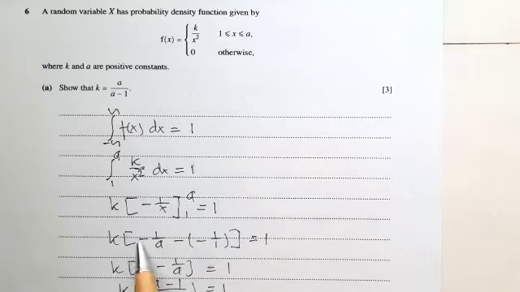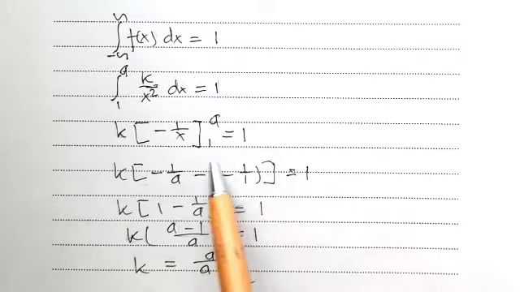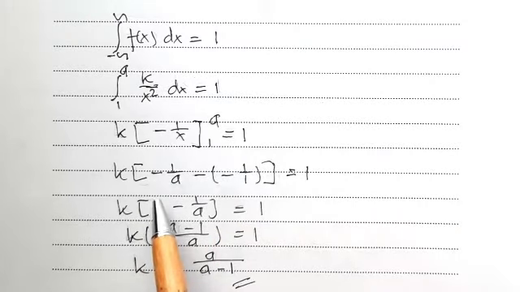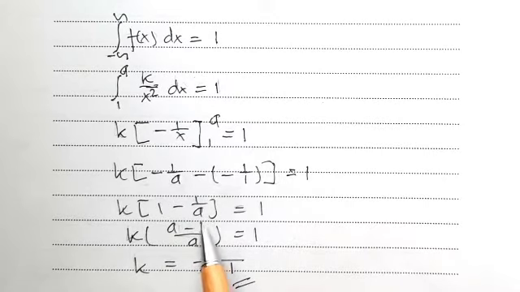Thus that is k times minus 1 per a minus minus 1 per 1, equals 1, and this is 1 minus 1 over a, thus k times 1 minus 1 per a equals 1. Make the denominator the same, thus k times a minus 1 per a equals 1, thus k equals 1 divided by a minus 1 per a, that is 1 times a divided by a minus 1, thus k equals a per a minus 1.